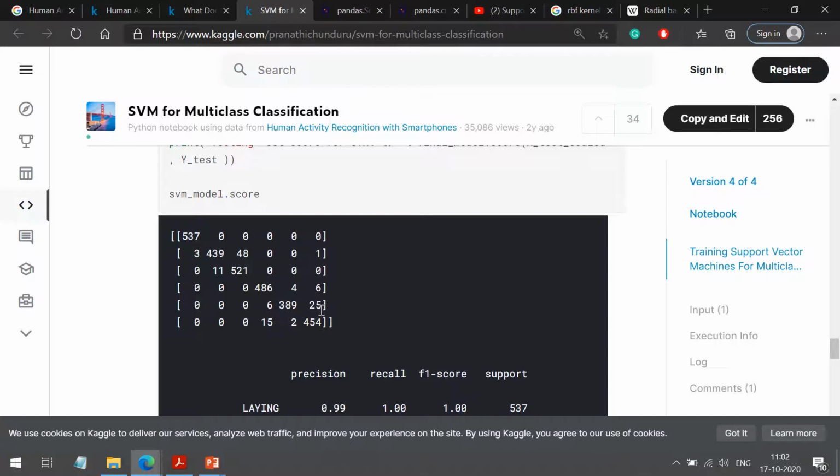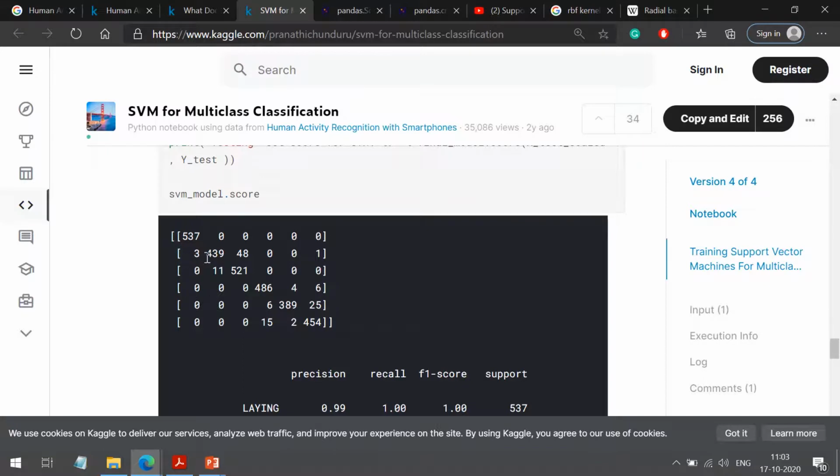Now here the dimension of the confusion matrix would be 6 by 6 because we have 6 classes, right? So what is the meaning of this? Here we have 1, 2, 3, 4, 5, 6 along the rows and 1, 2, 3 along the columns. So 3 means the actual class is 2, but our classifier is saying it as 1.